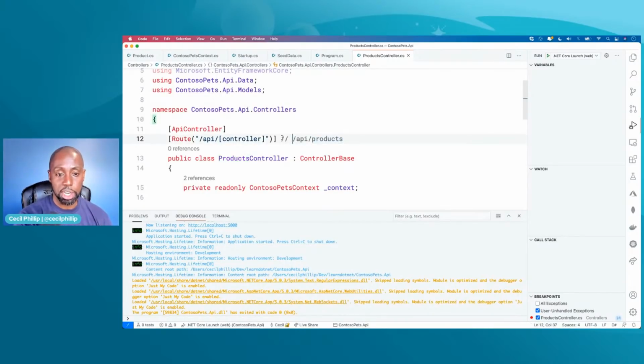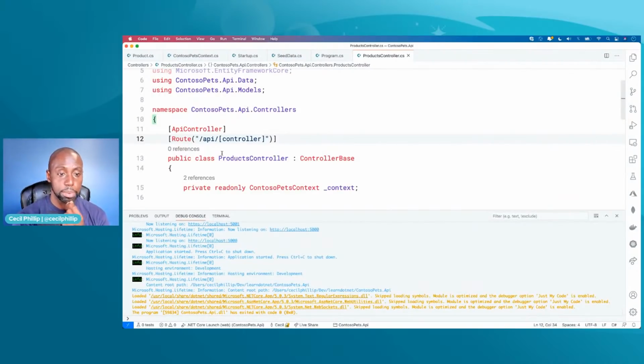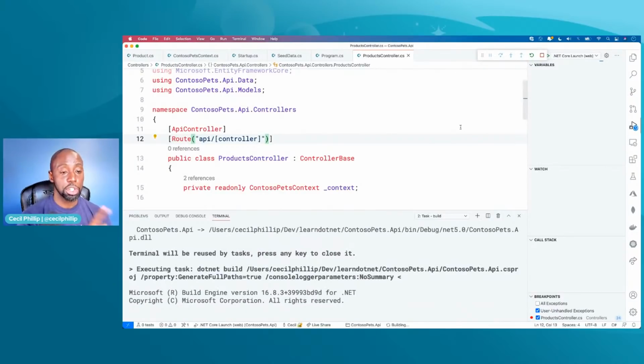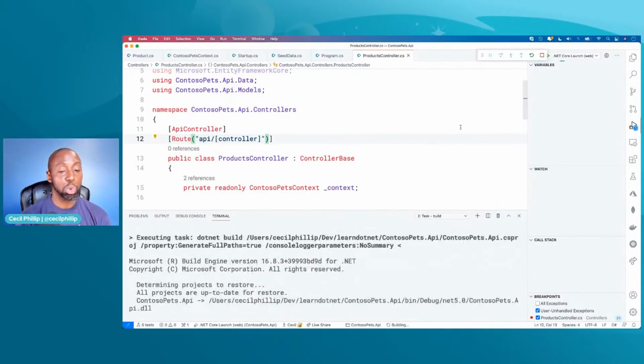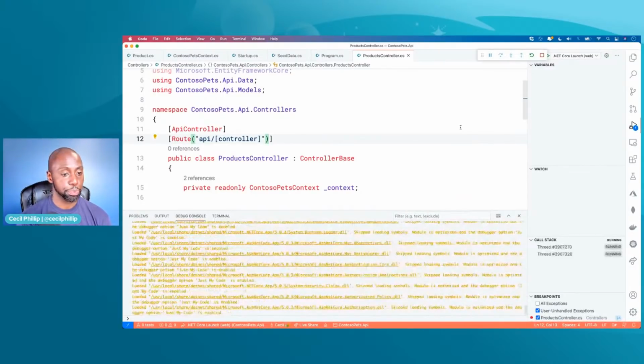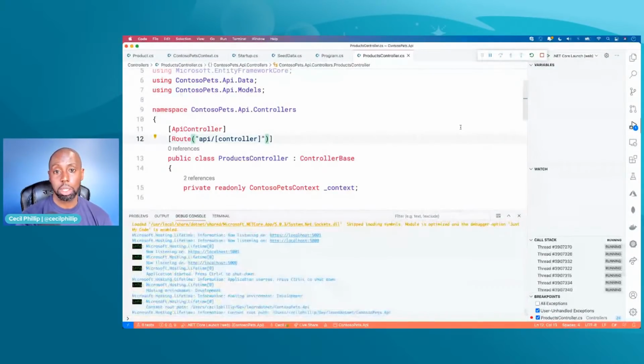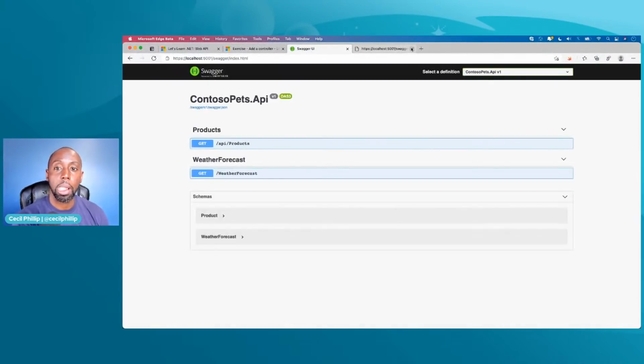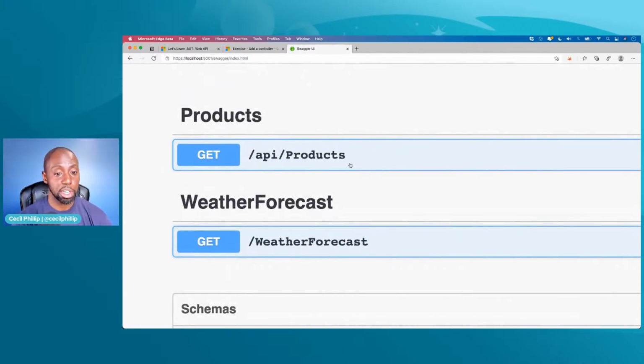So now that I've actually changed that, let me prove it to you and show you that it's actually working. So I'm going to go ahead and hit run again. And now what I'm expecting, let's take this off. I don't want that there. I'm going to go ahead and run this again. And now you should see when we take a look at our Swagger UI, the actual path of our thing should have changed. And it's running. Okay. Boom. Let's open this up super quick. Right. And notice now the path has changed, right? Notice it's now slash API slash products.